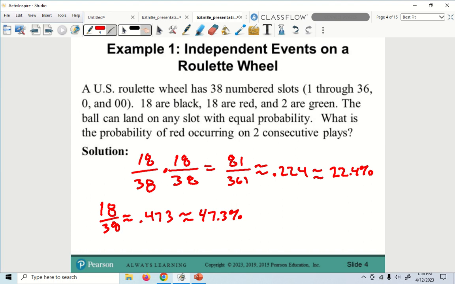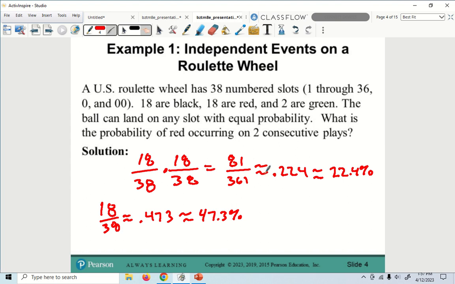So what about 4? So you just multiply 4 times. If it said 4 consecutive spins or 4 consecutive plays, you would do 18 over 38 times 18 over 38 times 18 over 38 times 18 over 38. Yeah, just like that. That's it? Okay, good. Did you write all that down? Yeah, I wrote all that. Okay, good.